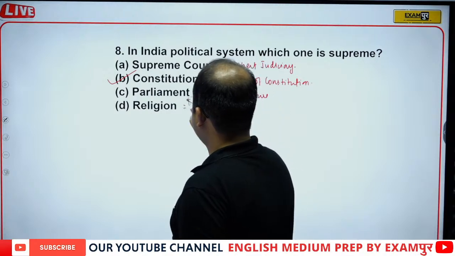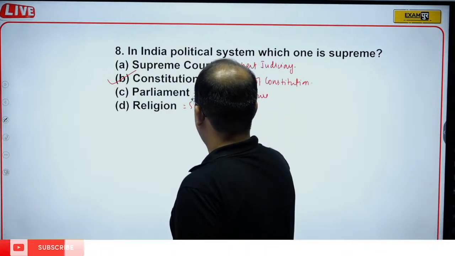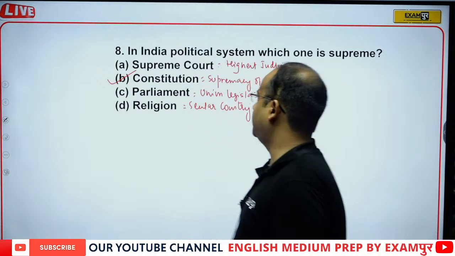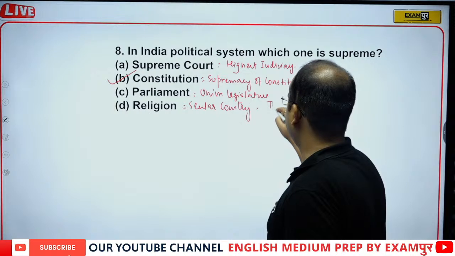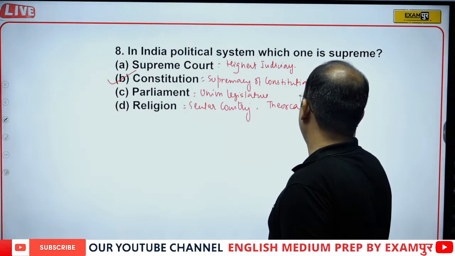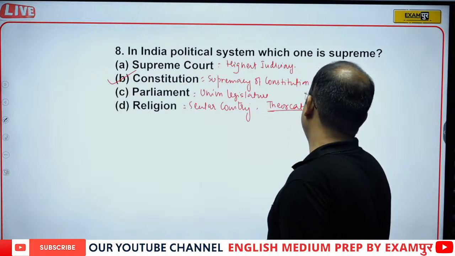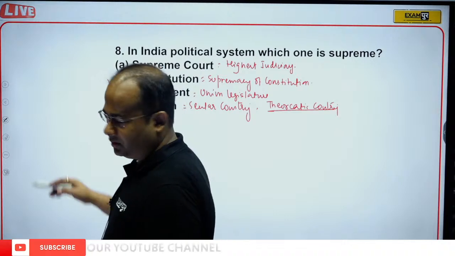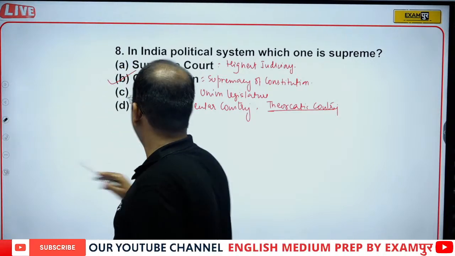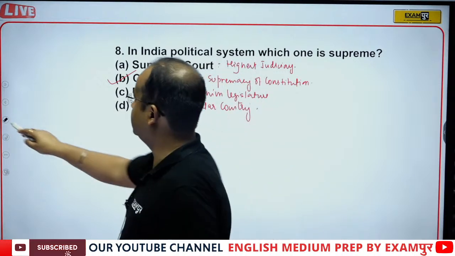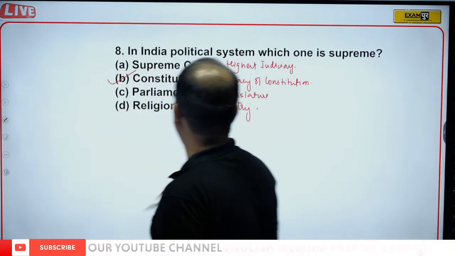And India is a secular country. It is not a theocratic country. A theocratic country is a country which is guided by any religious ideology.